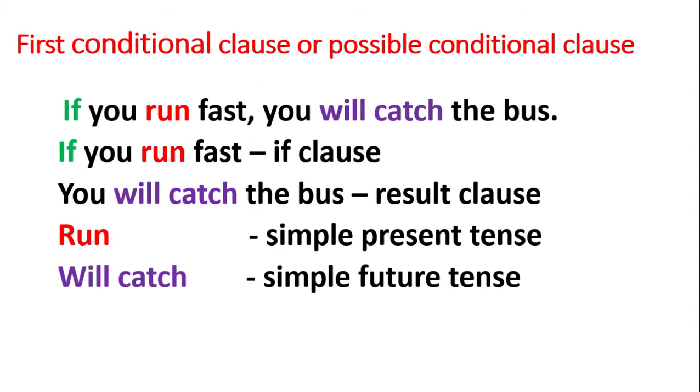First conditional class or possible conditional class. If you run fast, you will catch the bus. If you run fast, if class. You will catch the bus, result class. Run is the verb present in the if class. It is in simple present tense. Will catch is the verb present in result class. It is in simple future tense.